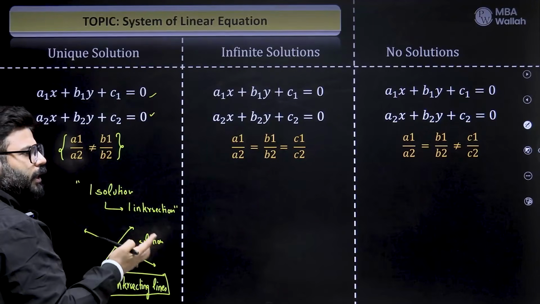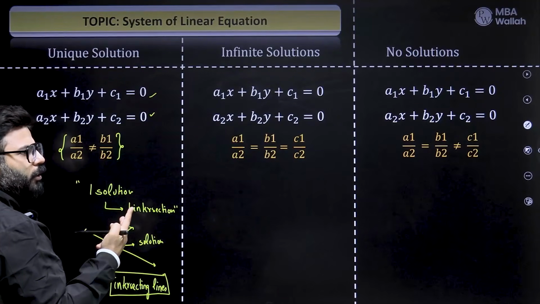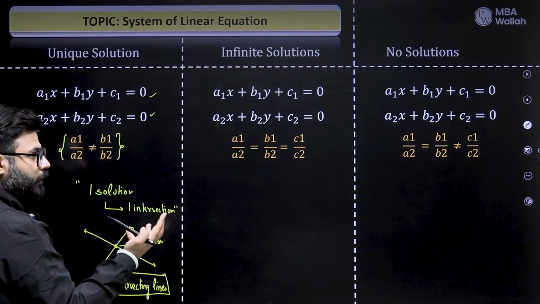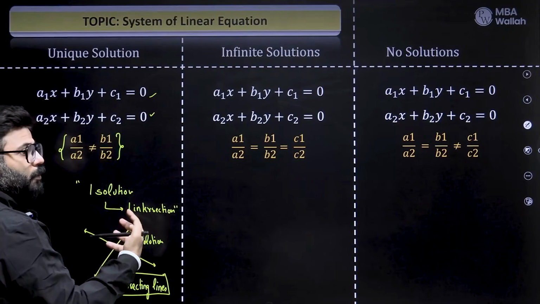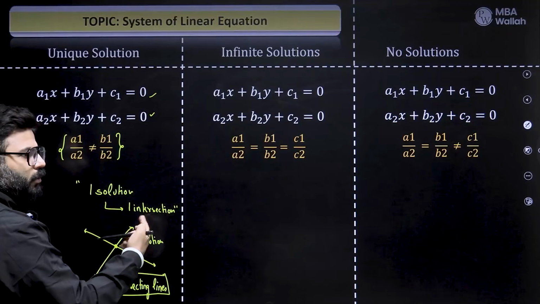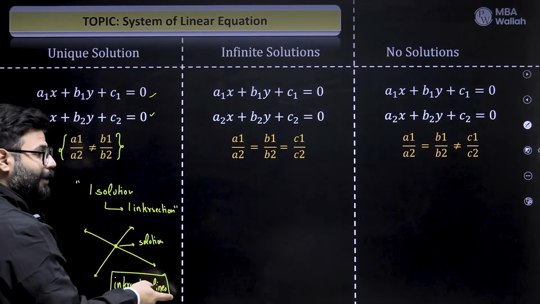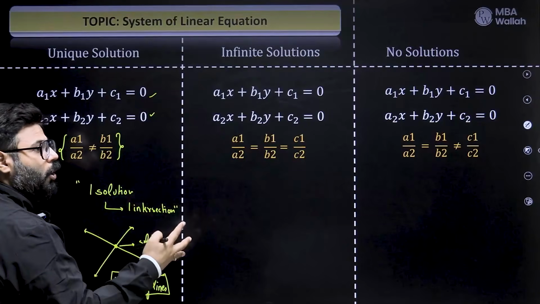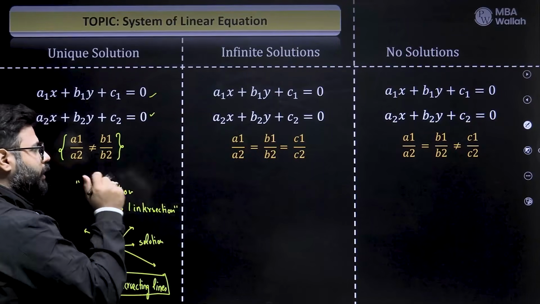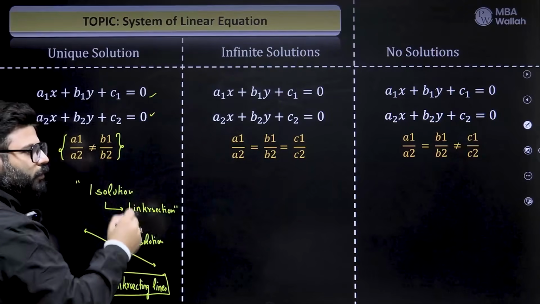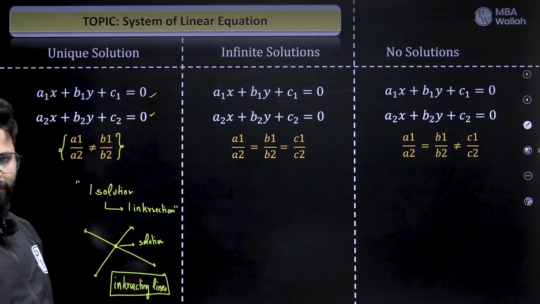The question says that a system of pair of linear equations represents a unique solution. What can you say? The question says the system of linear equations has one intersection. What can you say? The question says the system of linear equations has intersecting lines. What can you say? You can say all questions have one answer, and that is the ratio of the coefficient of x is not equal to the ratio of coefficients of y.